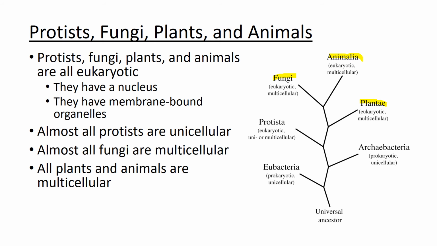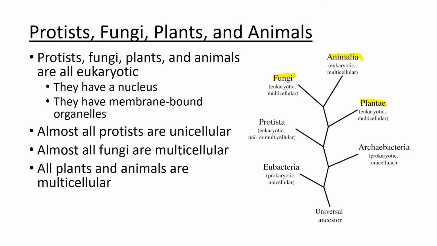And I feel like keeping this evolutionary relationship in mind helps you remember some of the traits of the different kingdoms. For instance, Eubacteria and Archaebacteria, well, if you remember that they appeared the earliest in the history of life on Earth, then it's easy to remember that they're the simplest. They're unicellular, they're prokaryotic, meaning they have no nucleus.